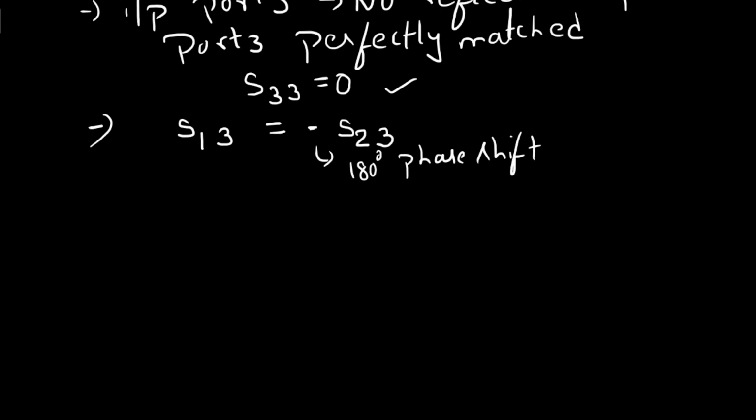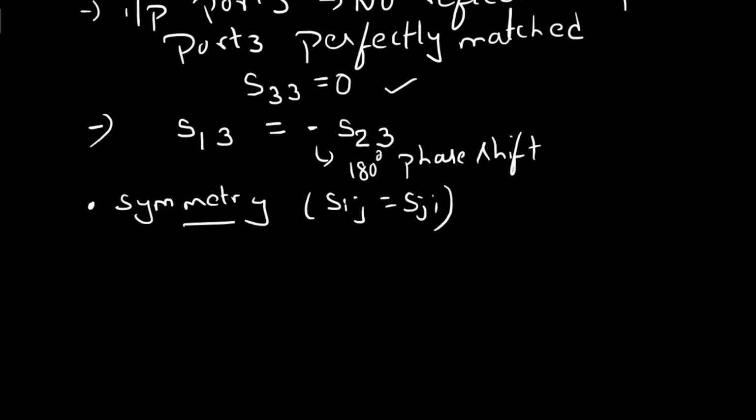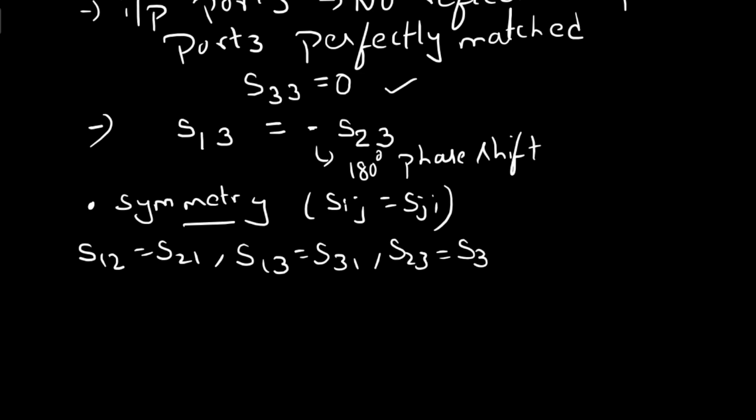Now we have to consider the properties of the S matrix. What is the first property we have to consider? This is symmetry. According to the symmetry property, Sij equals Sji. So you can write S12 equals S21, S13 equals S31, S23 equals S32.